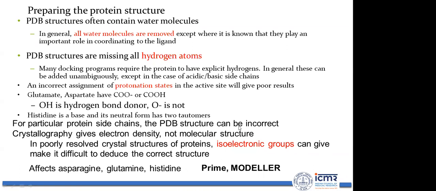Always remember crystallography gives you an electron density map. It is not the complete molecular structure. If you have followed X-ray crystallography, from the electron density map, generally the core or backbone of the protein is drawn. After that, the side chains are assigned. So side chain assignment may not be accurate, and you need to correct the side chain. In a poorly resolved crystal structure of a protein, isoelectronic groups can make it difficult to deduce the correct structure.